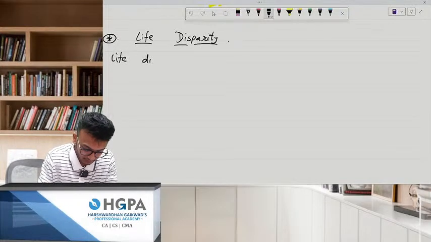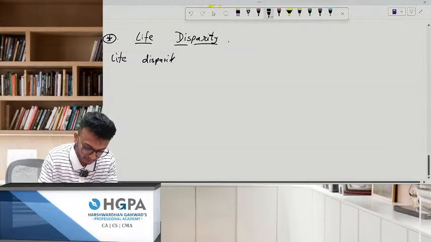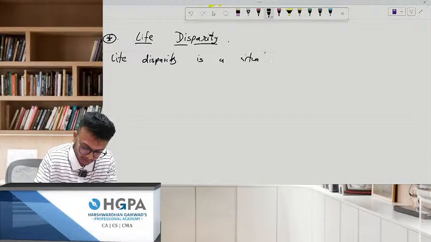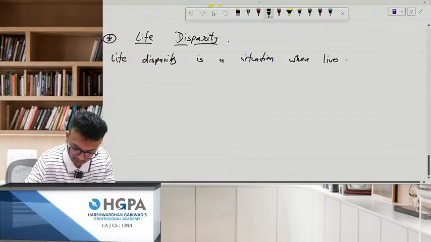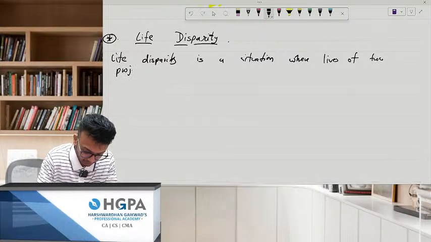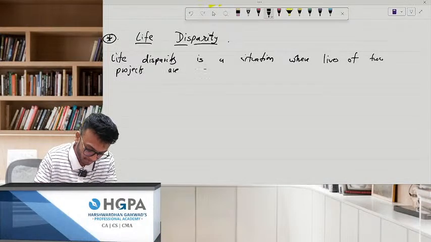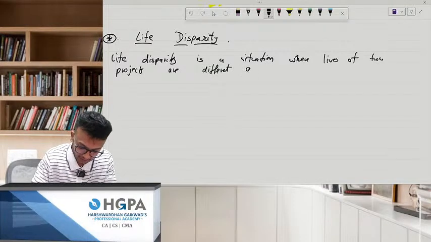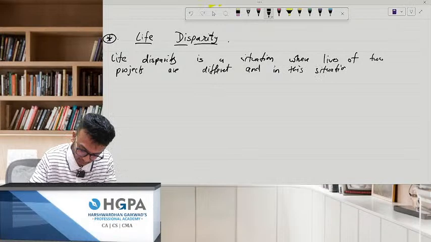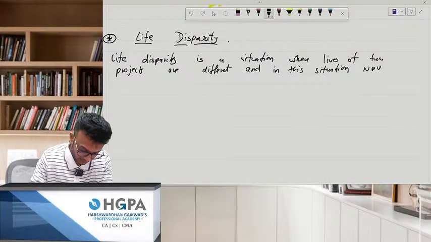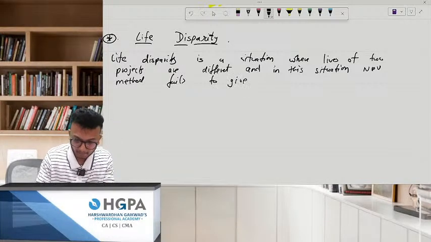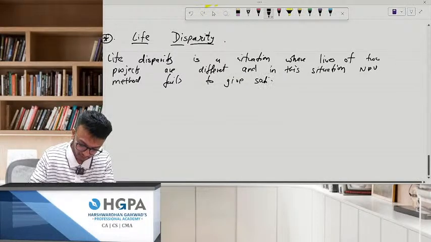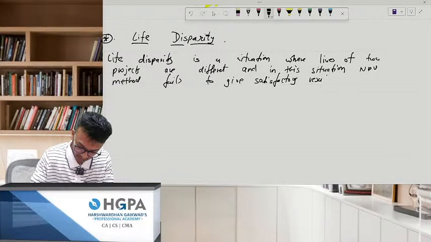Life disparity is a situation where lives of two projects are different, and in this situation the NPV method fails to give satisfactory results.